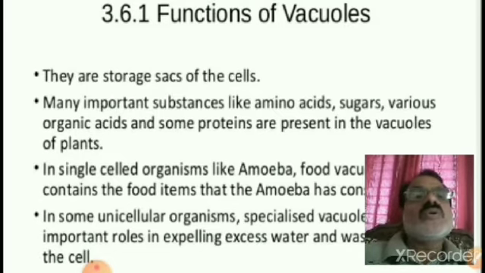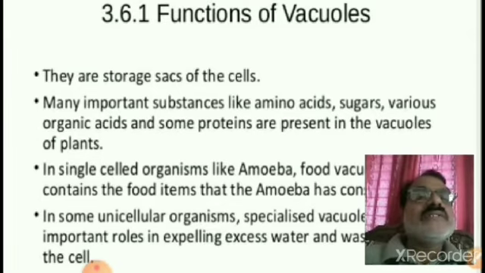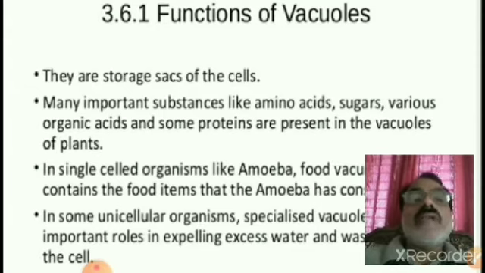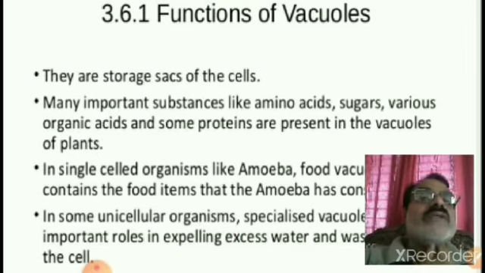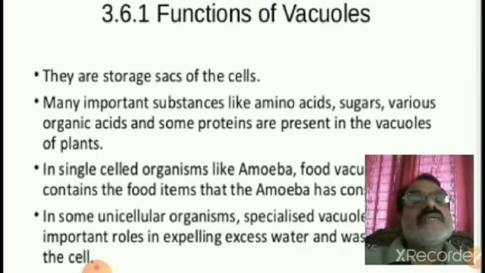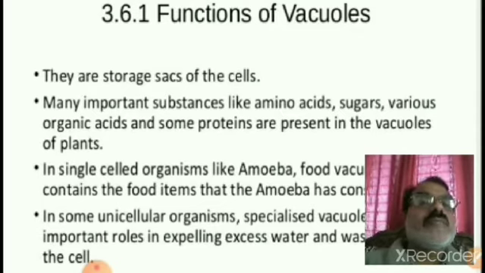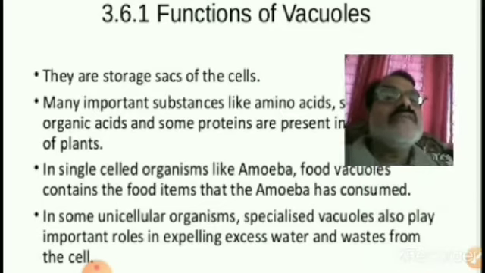They may store either liquid or solids. Many important substances like amino acids, sugars, various organic acids, and some proteins are present in the vacuoles of plants. What are the ingredients present in the vacuole? Amino acids, sugars, organic acids, some proteins. They are present inside the vacuole.